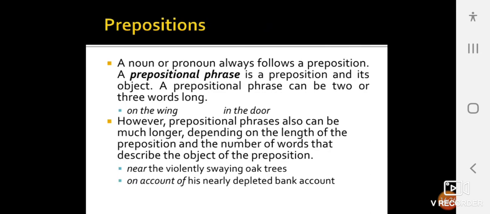A noun or a pronoun always follows a preposition. A prepositional phrase is a preposition and its object. A prepositional phrase can be 2 or 3 words long: on the wing, in the door. However, a prepositional phrase also can be much longer, depending on the number of words that describe the object of the preposition: near the violently swaying oak trees, on account of his nearly depleted bank account.